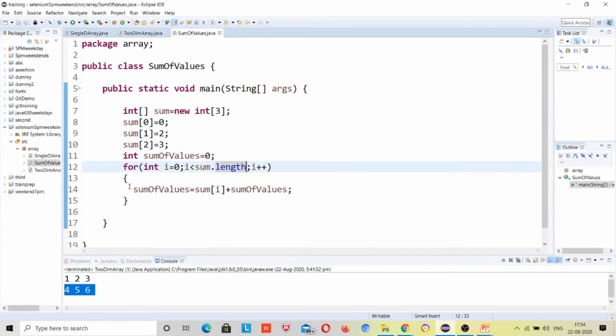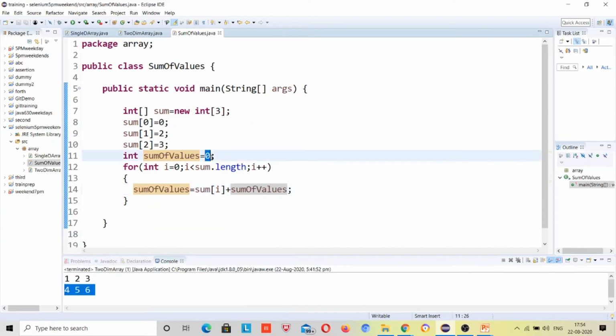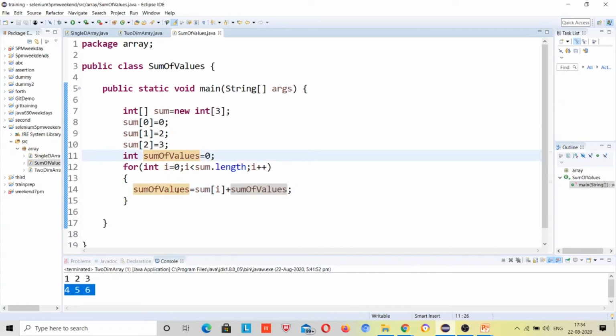So what will happen, array index will be starting from 0, right? Sum of values initially will be 0. Next time, array index 1, sum 0 plus the value 2 is equal to 2, so sum of values will be updated to 2.